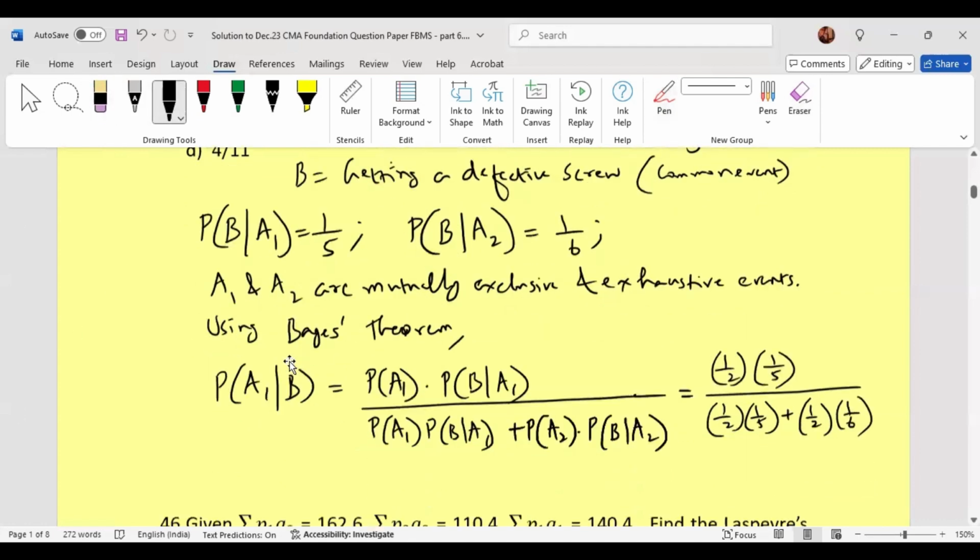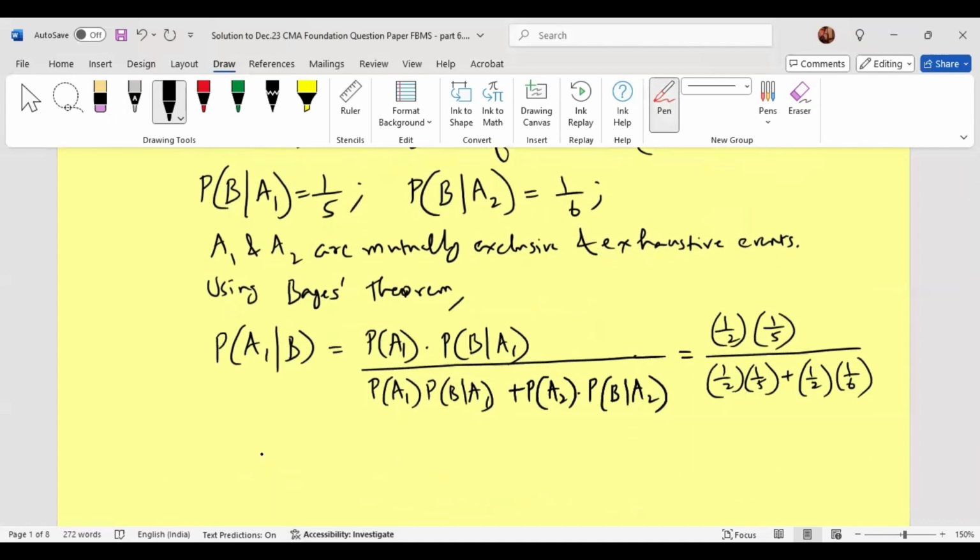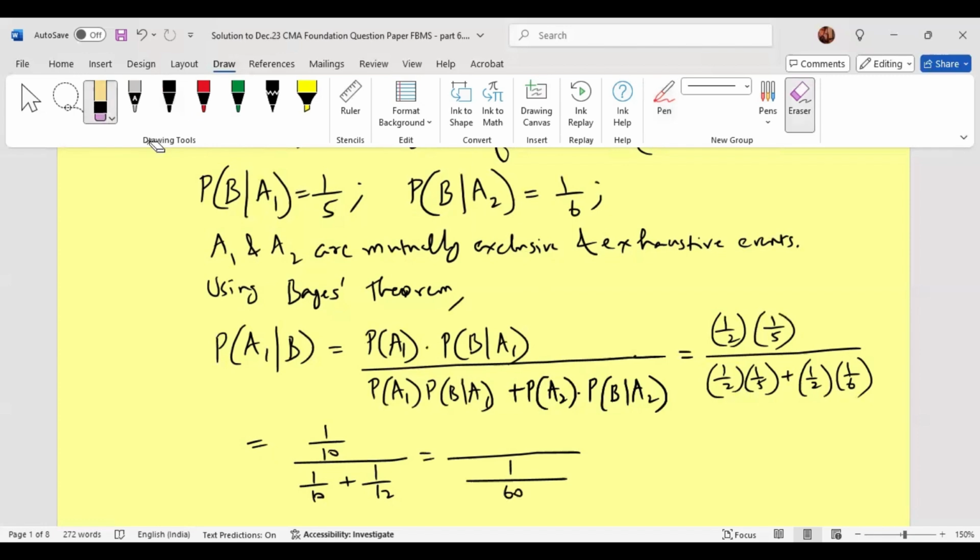So now we can calculate 1 by 10 divided by 1 by 10 plus 1 by 12. So denominators LCM, we can consider 60, which means this is 6, this is 5.